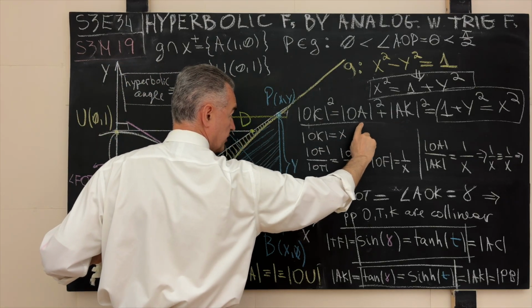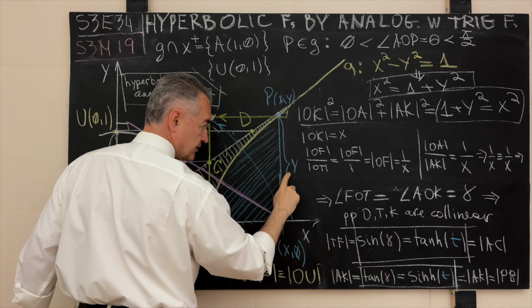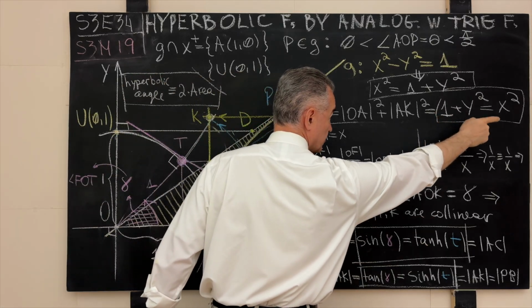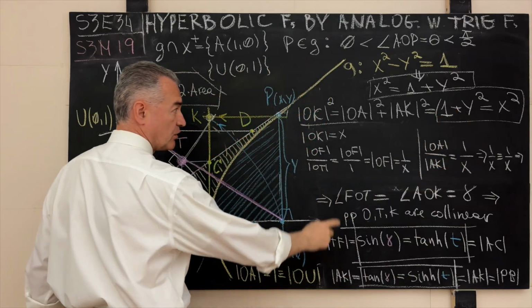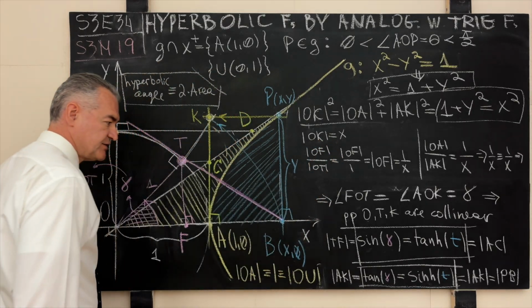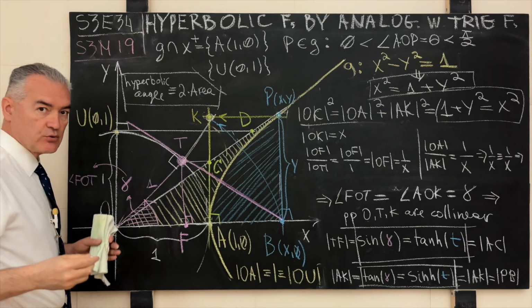But OA is 1, and AK, as we just proved, is y. See, this is the coordinate y. So we have 1 plus y squared, which is x squared. What does that mean? Well, that implies that the distance OK is equal to x.